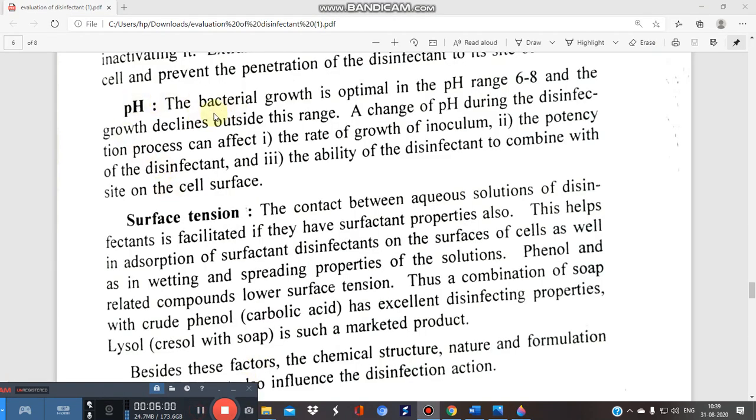Next, the pH range. We know the optimum pH range for bacterial growth is 6 to 8, and growth declines outside this range. So a change in pH during the disinfection process will greatly affect the rate of growth of the inoculum, or you can say the potency of your disinfectant, and the ability of the disinfectant to combine with the cell surface. So pH is again a crucial factor.